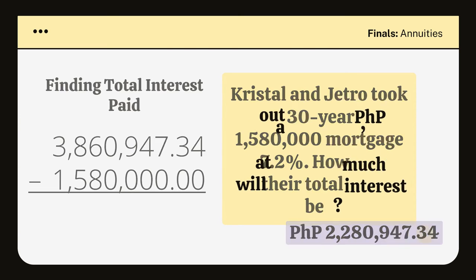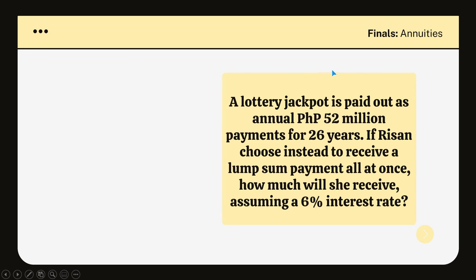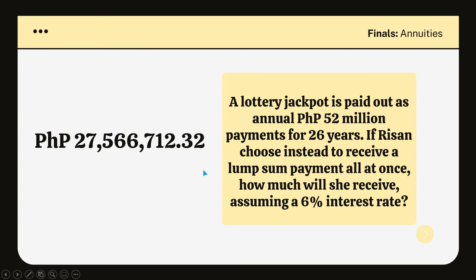Okay, next. A lottery jackpot is paid out in annual payments, a total of 52 million, for 26 years. If Rizan chooses instead to receive a lump sum payment all at once, how much will she receive, assuming a 6% interest rate? Okay, so the answer is 27,566,712 pesos and 32 centavos.